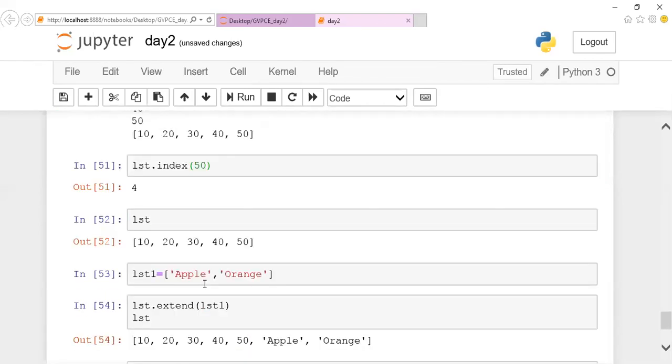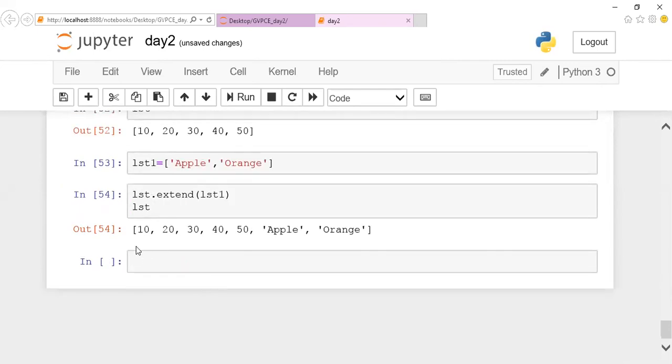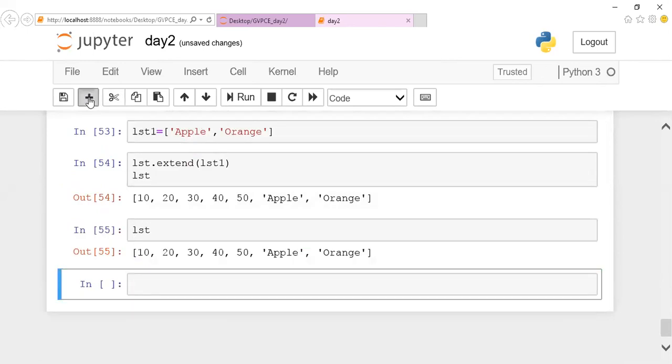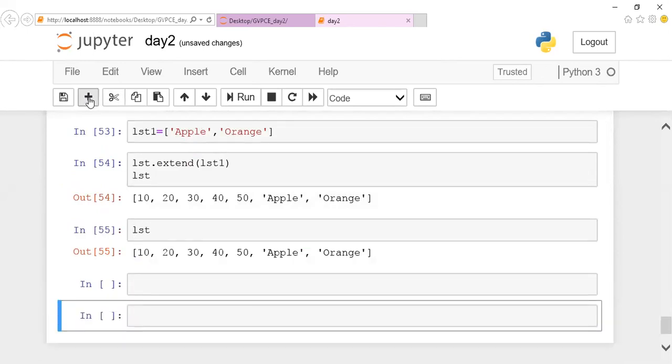So let us take this list. Right now this list is there, right? Let us assume I want to insert the value 25 after 20. So what is the index position of 20? 0, 1 is there, right? So let us assume I'm mentioning list